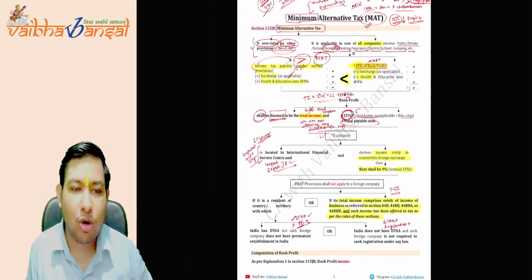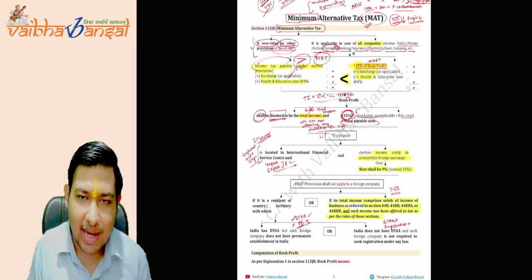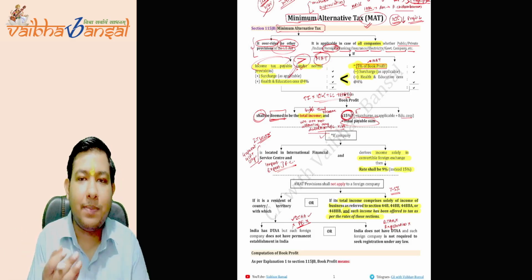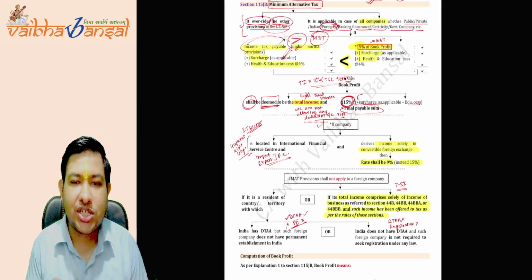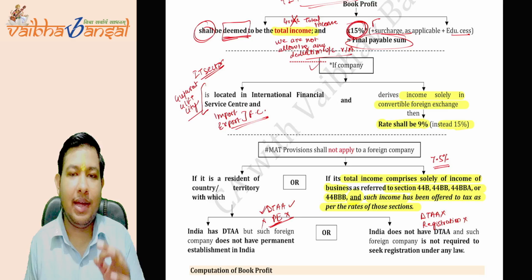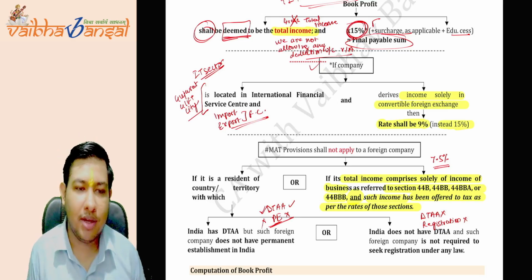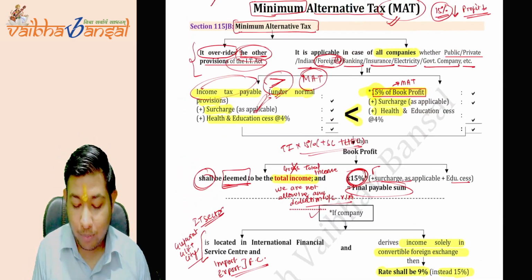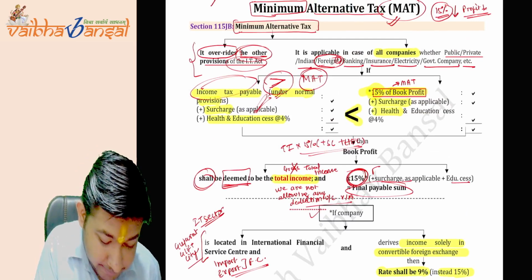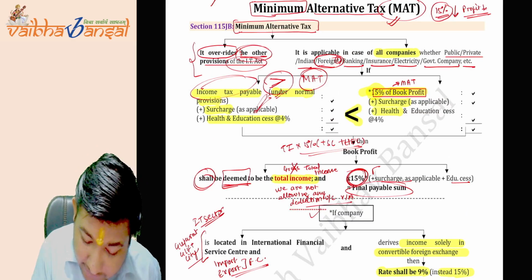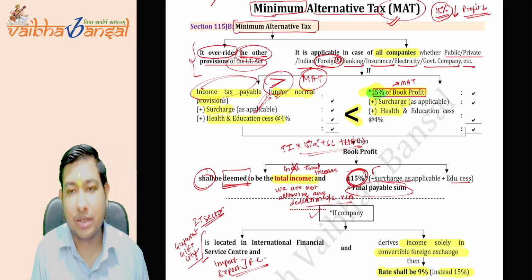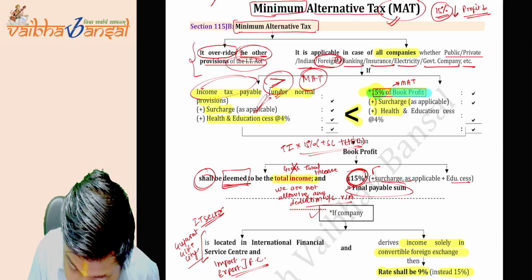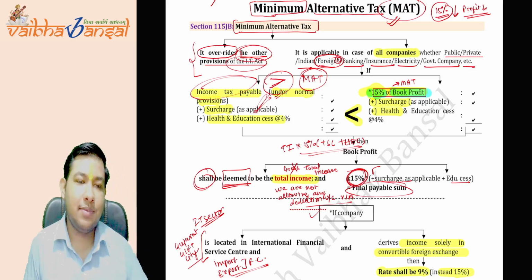What is minimum alternative tax, why it has been levied, and what are the applicabilities, that is, on which type of companies and at what rate the minimum tax will be applicable. Now we are coming to one point. We have discussed the 15% or 9%. Now we are discussing the book profit. This is the most important thing.